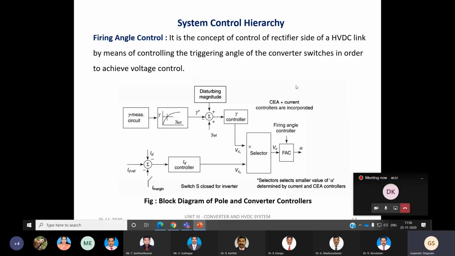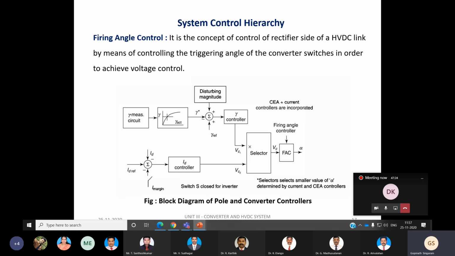Both controllers generate a control signal. This is the constant extinction angle control structure, and this is the system for generating the constant current. Based on the reference values, both controllers provide a control signal, but there is a selector. It selects a proper control signal based on the mode of operation.